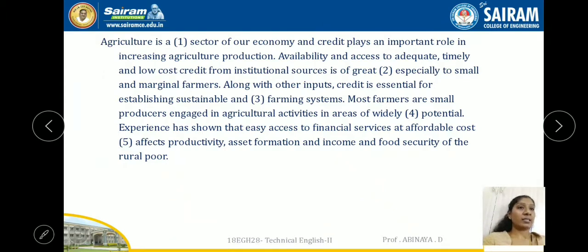Availability and access to adequate, timely and low cost credit from institutional sources is of great dash, especially to small. So, great dash.